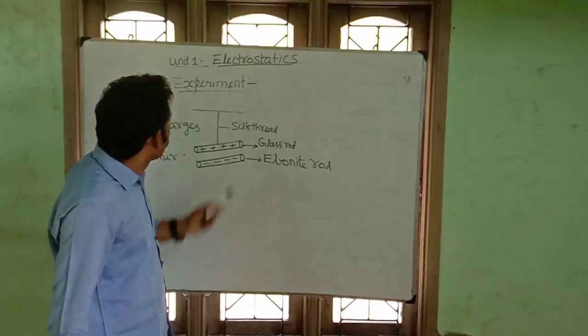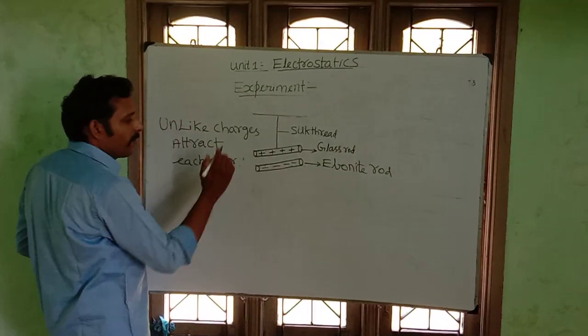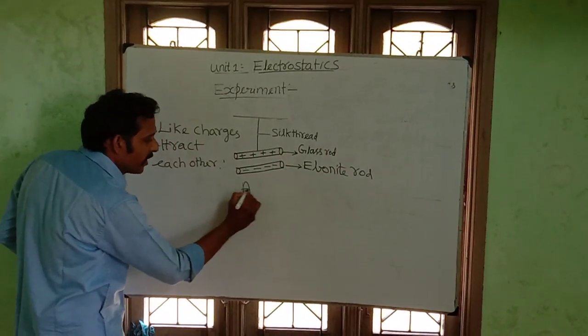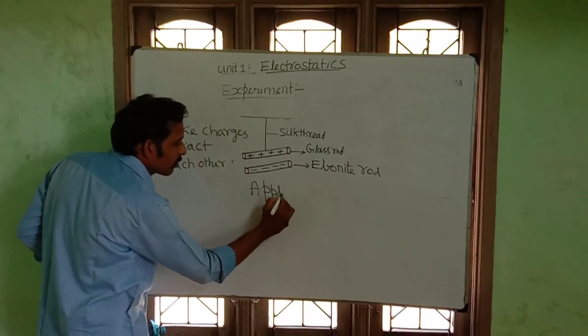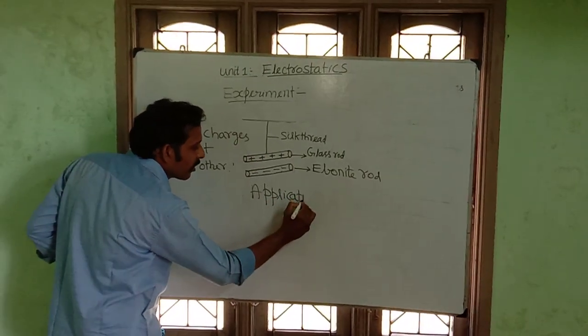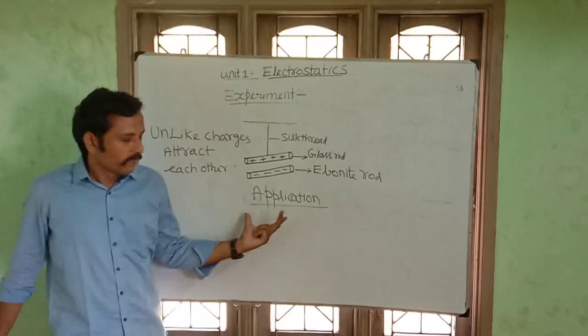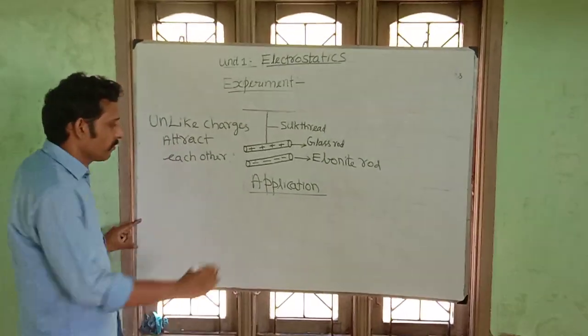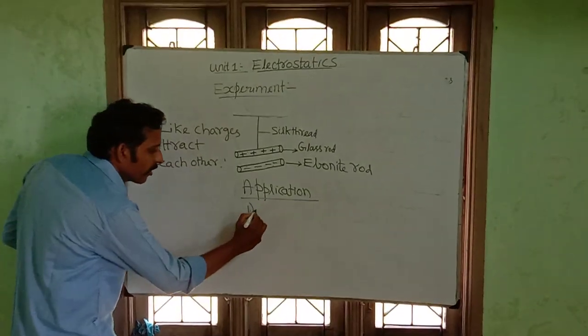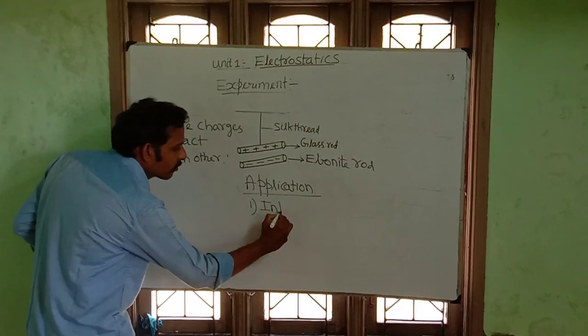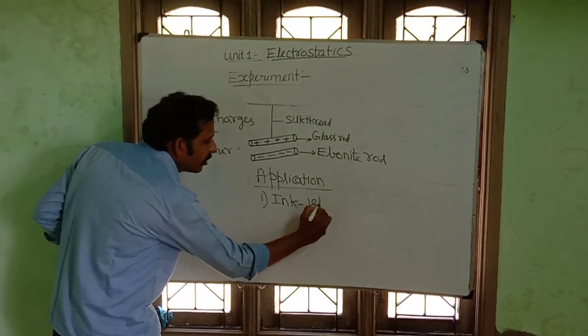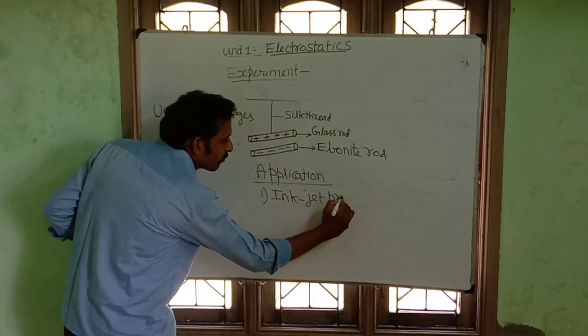Okay students, where can we apply this in our day-to-day life? This attraction and repulsion property we can apply in many cases. First one, inkjet printing.